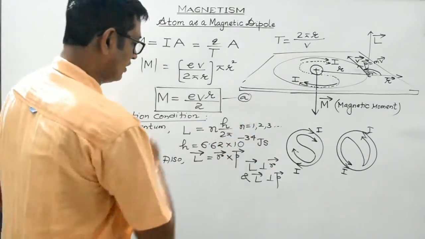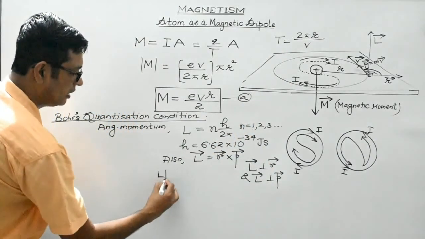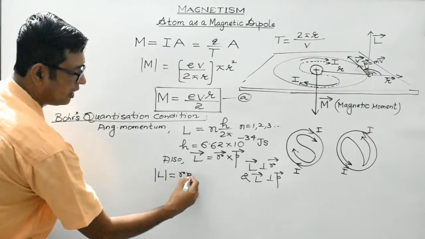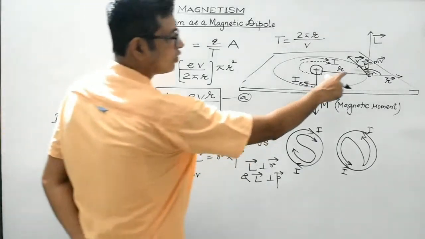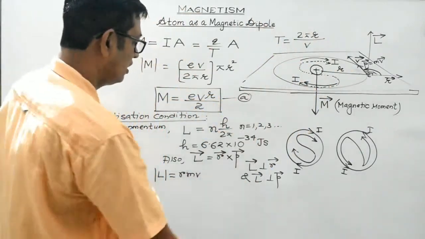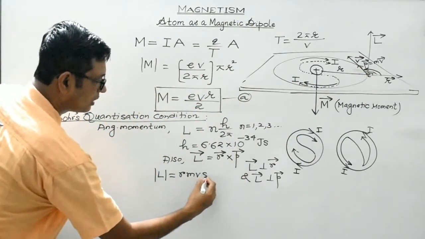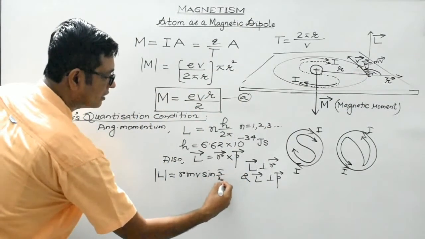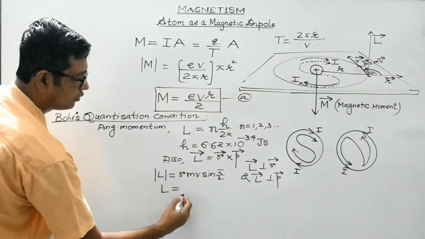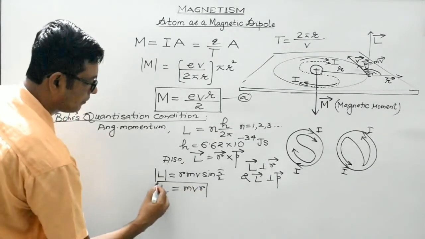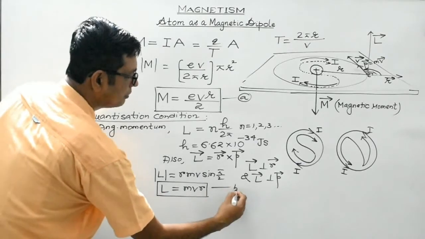Now coming back to this, in magnitude it would be r p sine theta. Linear momentum is mass into velocity. Here m is the mass of the electron under consideration. What's the angle between these two, r and p? It is 90 degrees. So it will be sine 90. Sine 90 is 1. So L would be equal to mvr. Put this as equation number B.